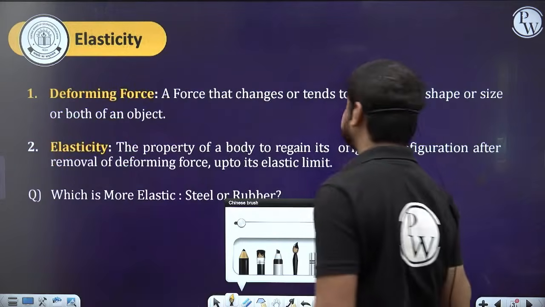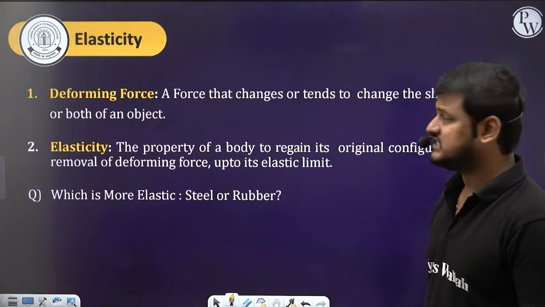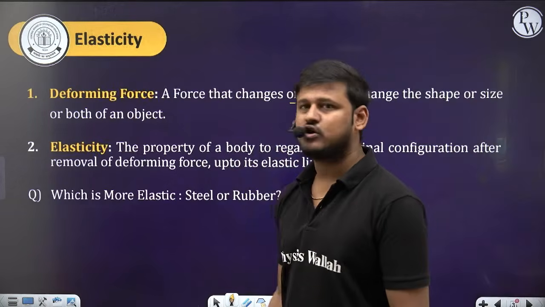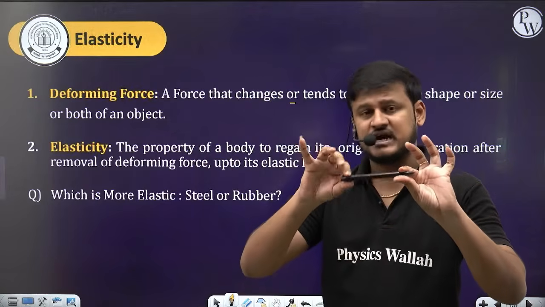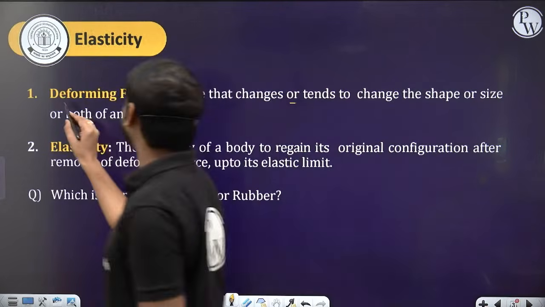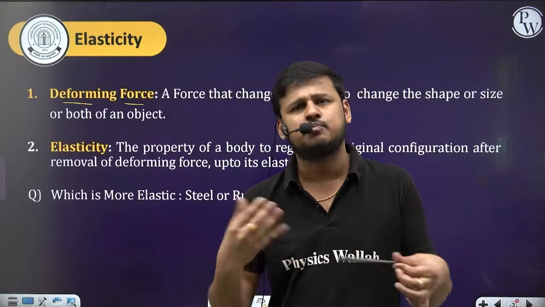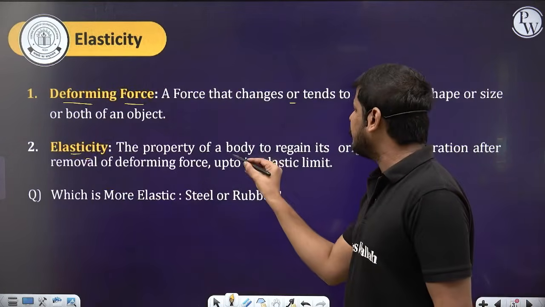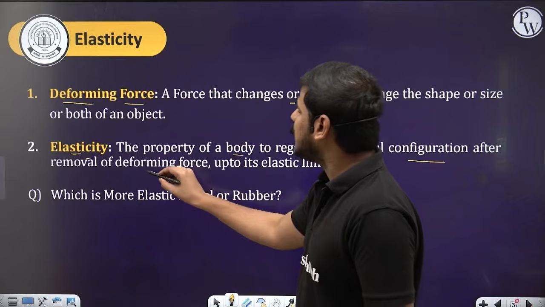First let's see the basics. What is elasticity? The deforming force and the elasticity. A deforming force is a force that changes or tends to change the shape or size or both of an object. If you apply any force on an object, it might change the shape of the object or the size of the object, or both shape and size. That force is called the deforming force, which causes some change in the object's size or shape or both. Elasticity is a property of a body or material to regain its original configuration after removal of the deforming force.